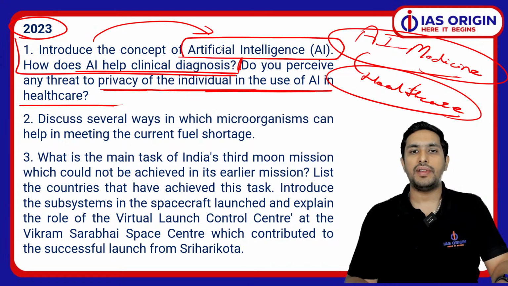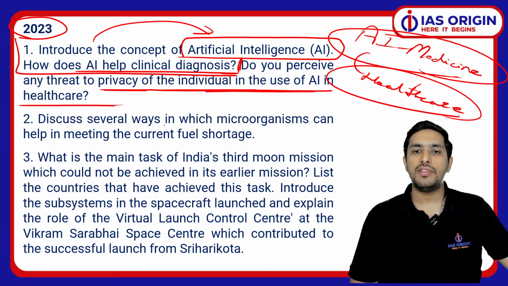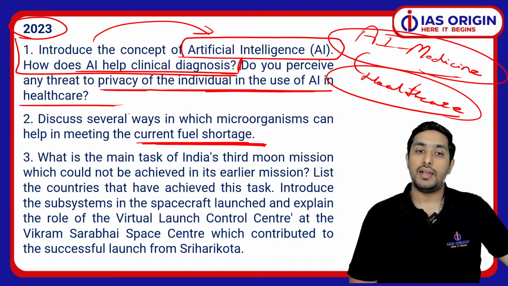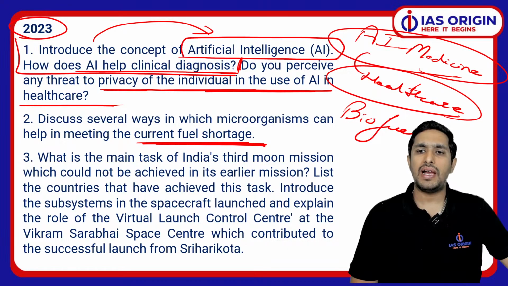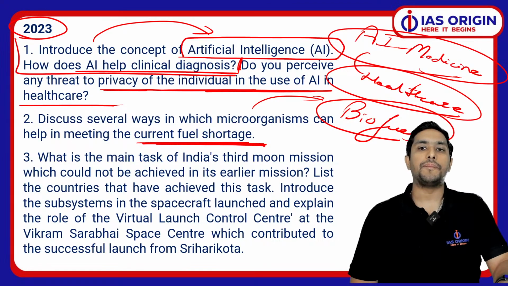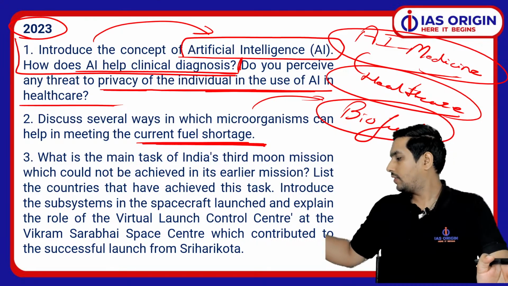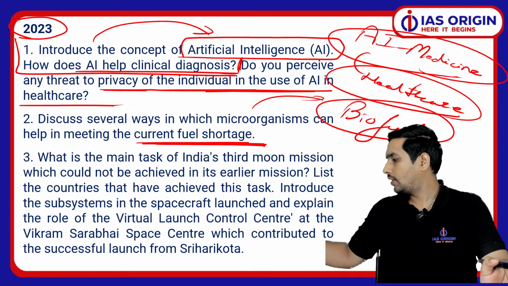Okay. Anyways, then there was a question in 2023 about several ways in which microorganisms can help in meeting the current fuel shortage. Now again, this is a question on biofuels. Now I won't say this is a very obscure theme. This was in a lot of news, but again, what matters is how do you put a lot of quality to your answer. आप अपने आंसर को कैसे क्वालिटी आंसर बनाओगे, ये सबसे बड़ा चैलेंज होता है. And this is what you are required to do in the paper as well.